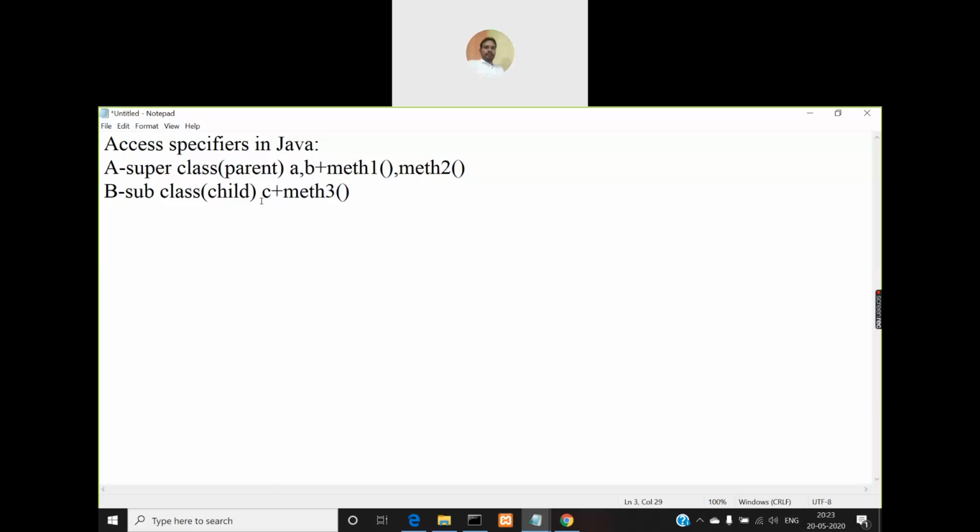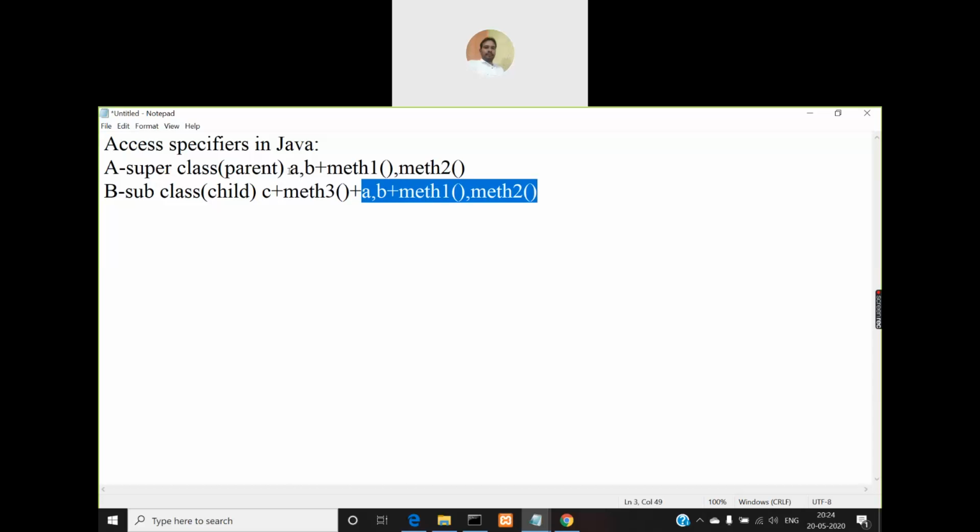So along with this instance variable C and meth3, it will also have A, B and meth1 and meth2 as members of class B, because we are making B a subclass for A. So B is a child class, or in Java terminology we will use a term called subclass. So subclass B, along with its own features, one instance variable C and meth3, will also acquire members of class A, that is a superclass.